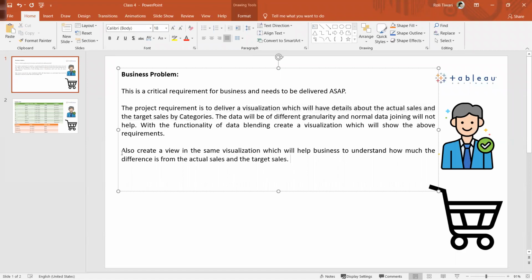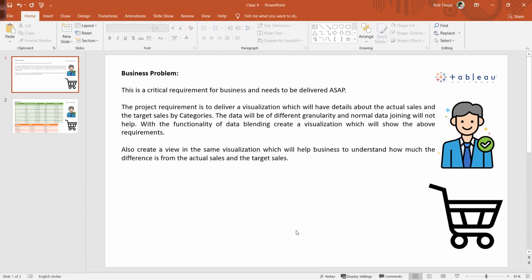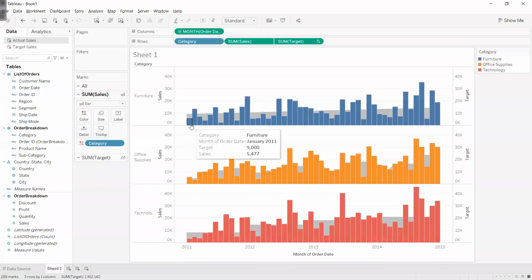Now the second part is what we have to do. Also create a view in the same visualization, which will help business to understand how much the difference is between the actual sales and the target sales. So basically here, my actual sales is 5477. My target sales is 9,000. So what I'm looking for is 5477 minus 9,000. That much is my difference. So I want to create one more visualization in the same chart, which will give me the difference also. Actual minus the target.